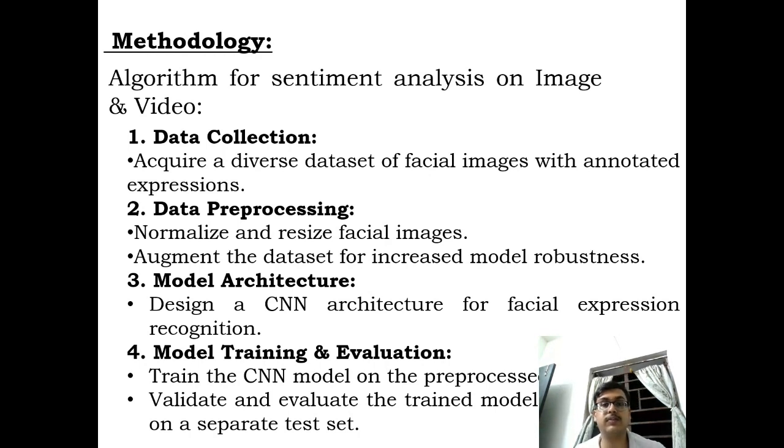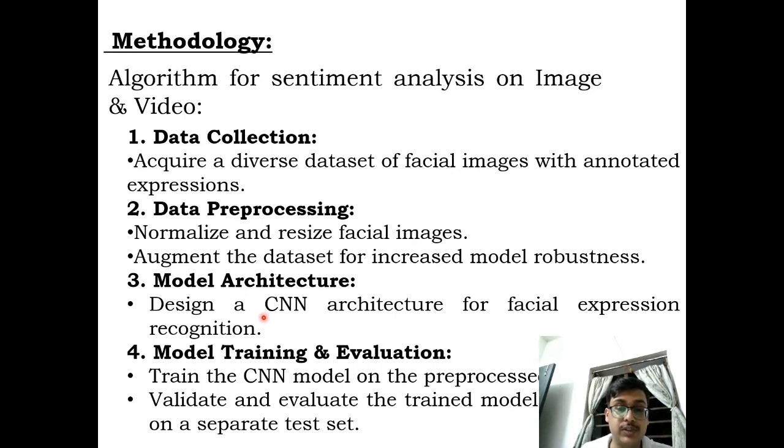After reading the various research papers and reviewing them and creating the block diagram, let us understand the algorithm for this project. First is data collection. We acquire a diverse set of facial images with annotated expressions. This will be essential for supervised training of the model. Data preprocessing. We normalize and resize the facial images, and of course this includes grayscaling of the images so that the model is robust. Then the architecture of the model is created. We use CNN architecture for this model as it is very effective in dealing with image processing and video processing.